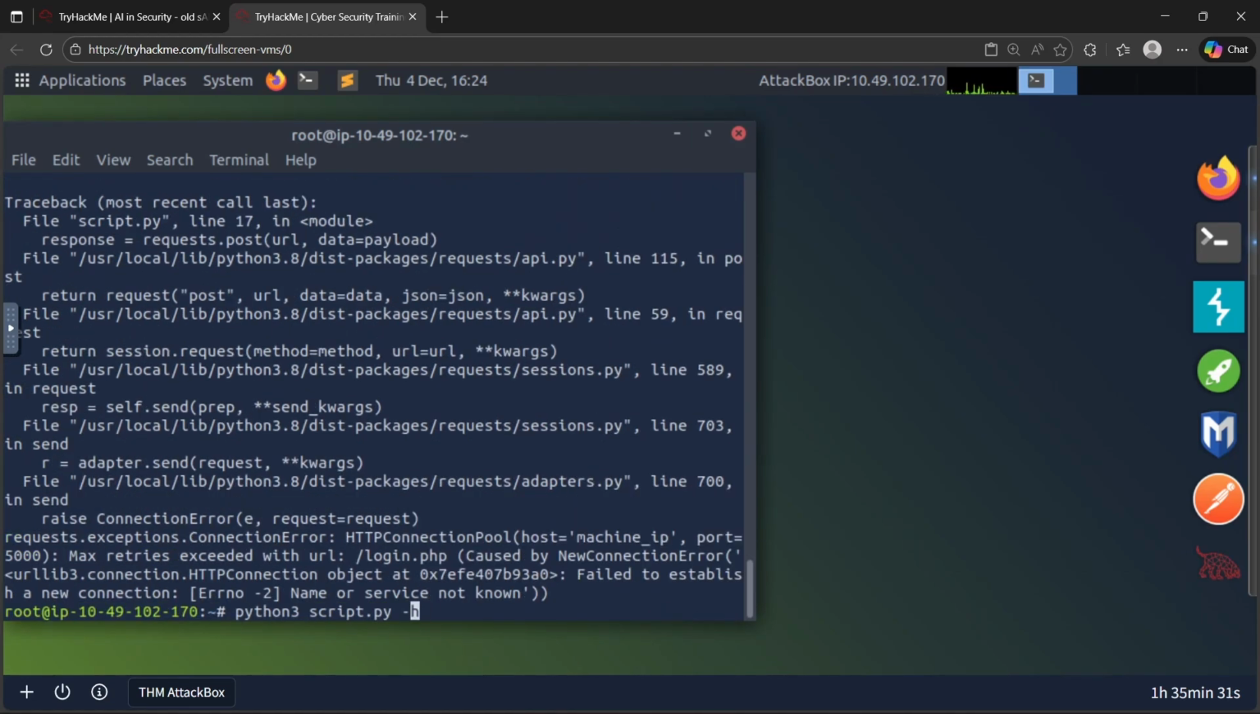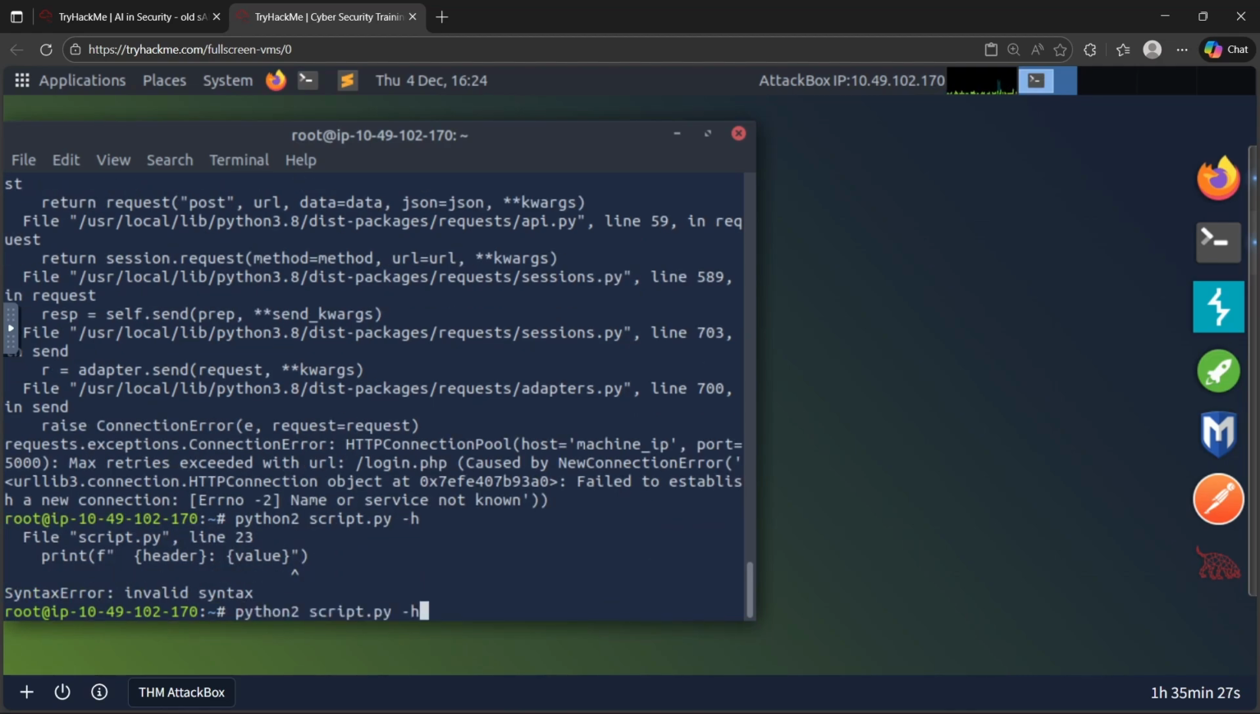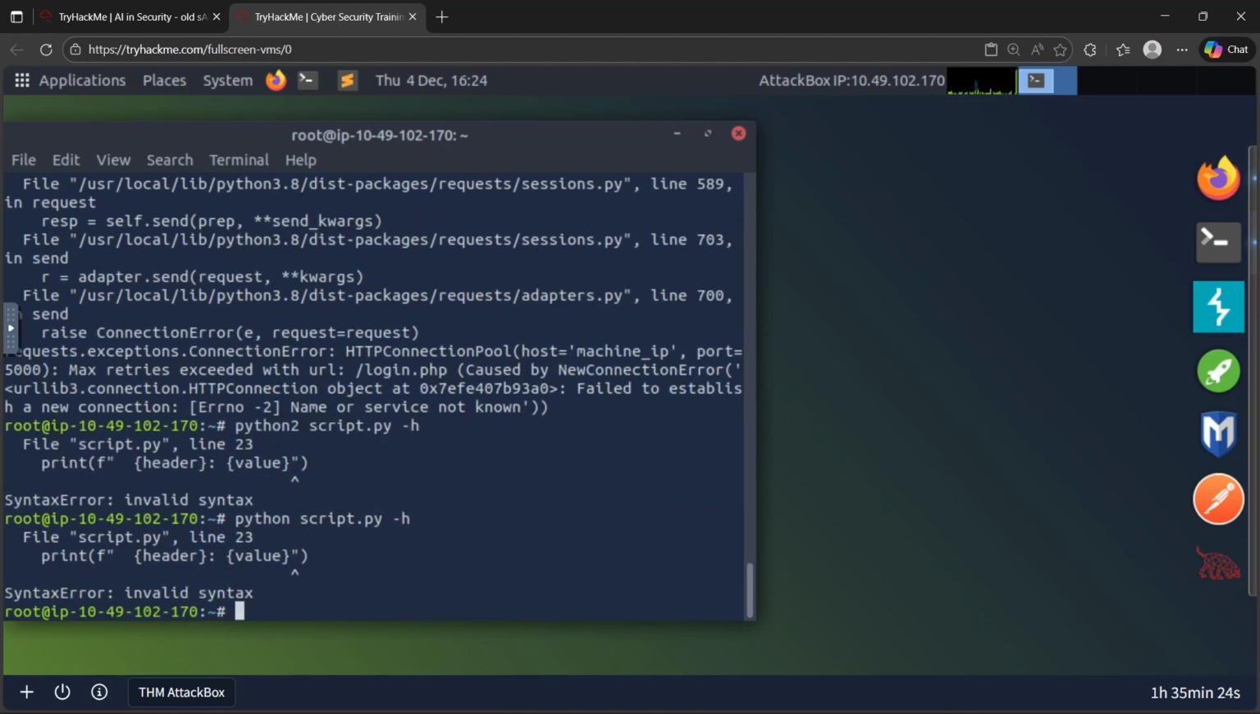Maybe Python isn't working. So let's try to use something called Python 2. Here it is, we are getting an error. So let me use Python. Again, we are getting an error.